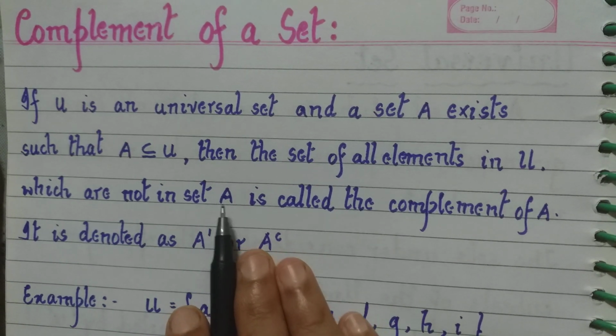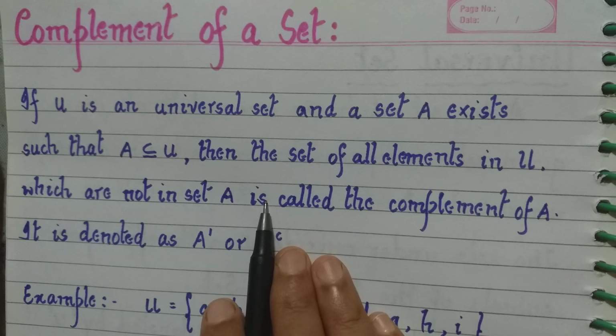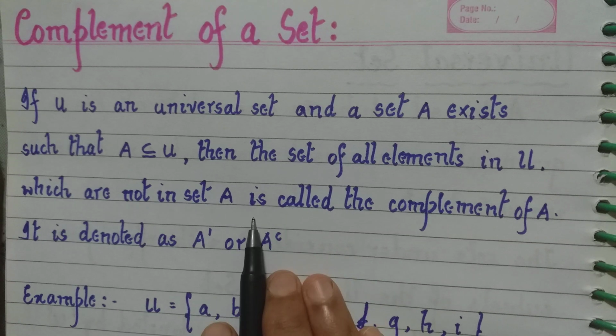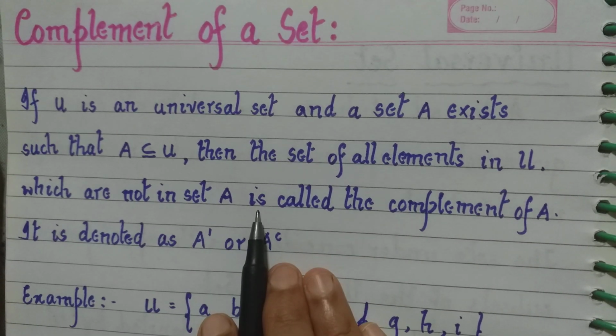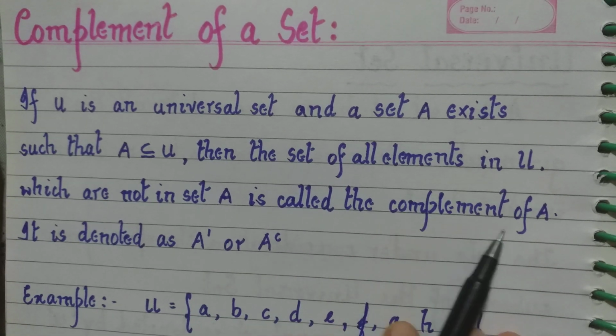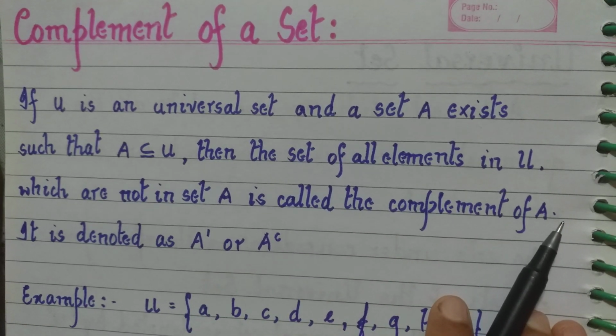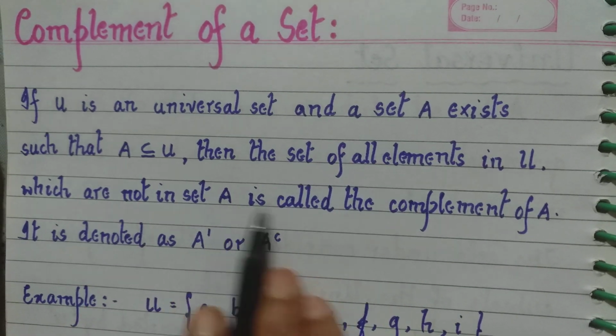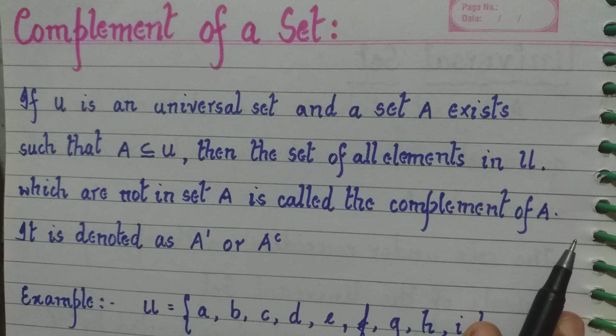That is set of students who ride the bicycle. So which are the students who form the remaining part of the universal set? They are the students who do not ride the bicycle, and that forms the complement of the set. So the set of elements in U which are not in set A is called the complement of A.